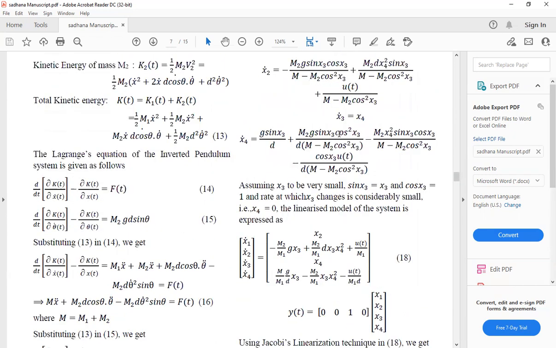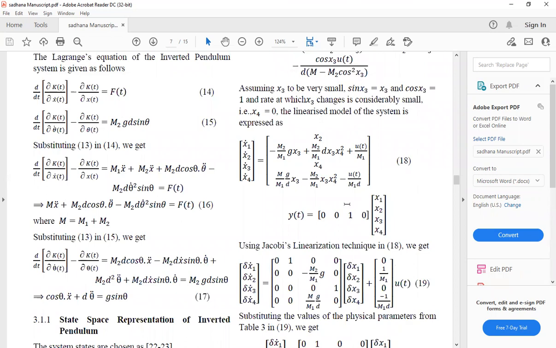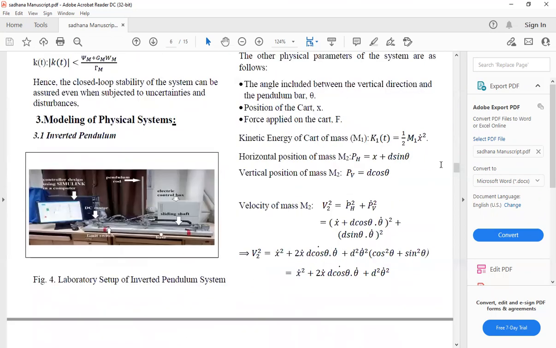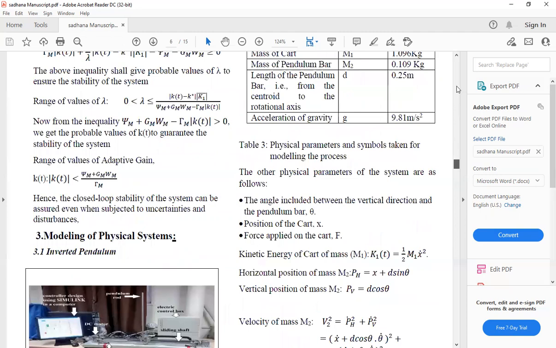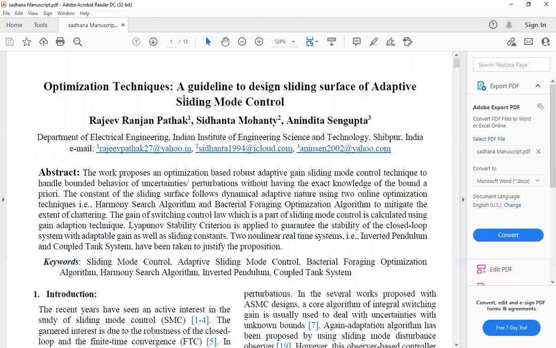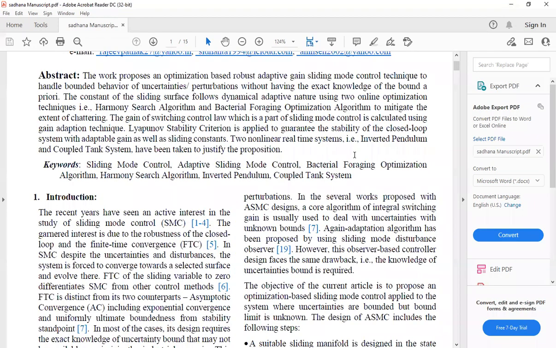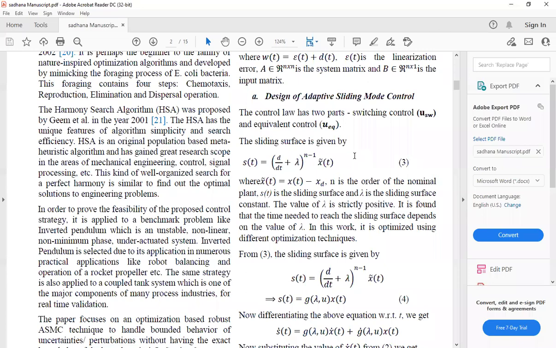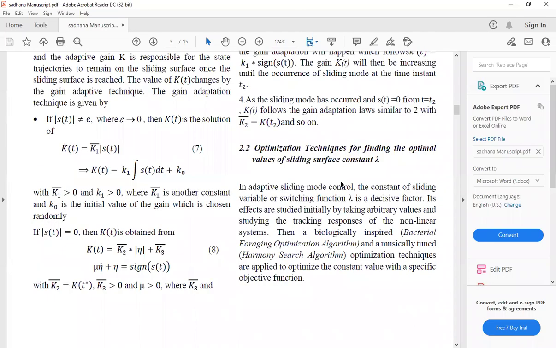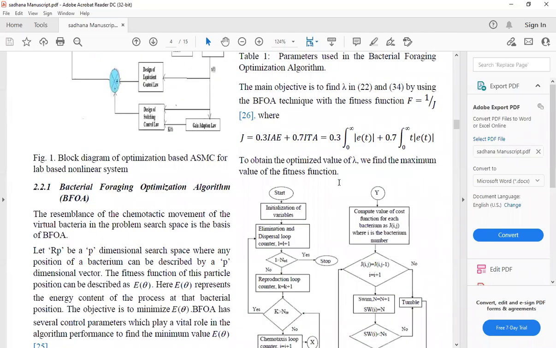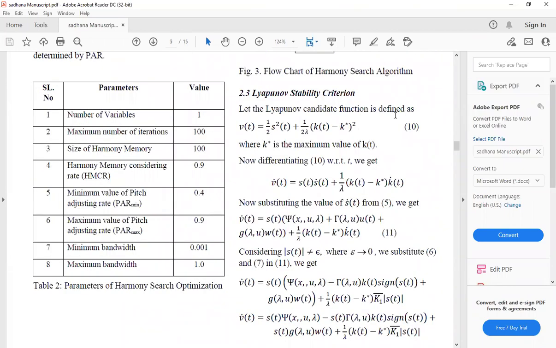Okay, so and cosine of the state variable. Now, when I have designed a sliding mode control for a nonlinear system, so our controller is sliding mode control. Using sliding mode control, I have to prove whether the system is stable or not. So I have to use the Lyapunov stability criteria for the stability analysis.